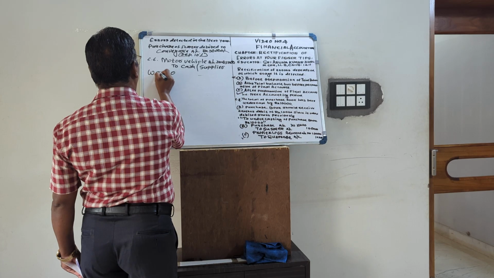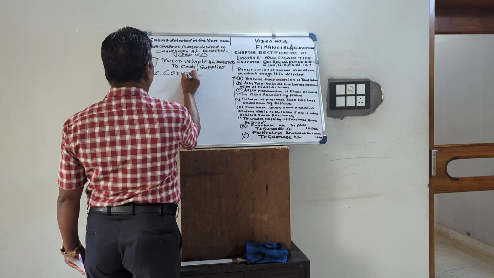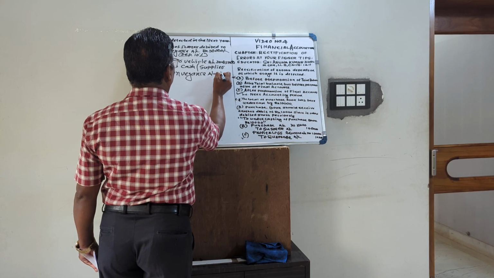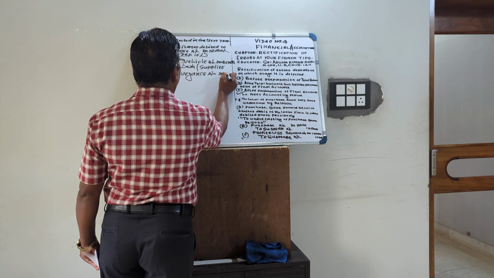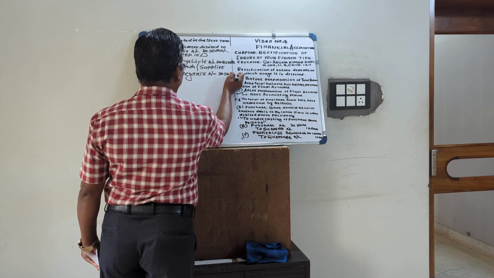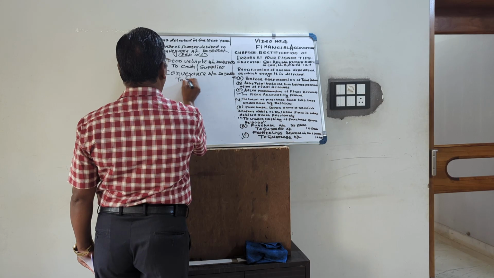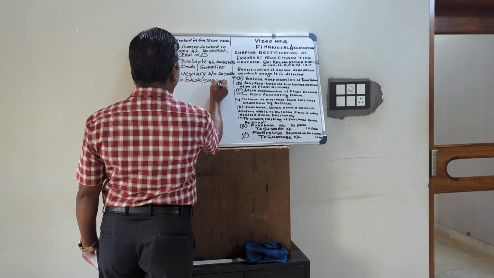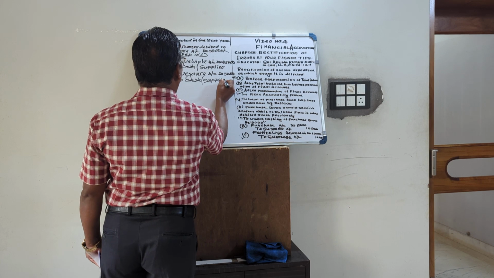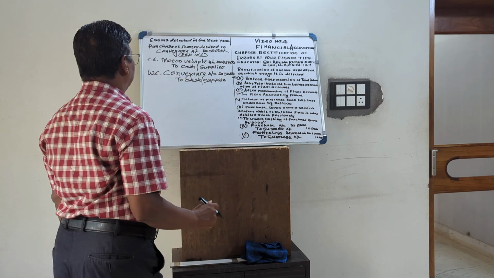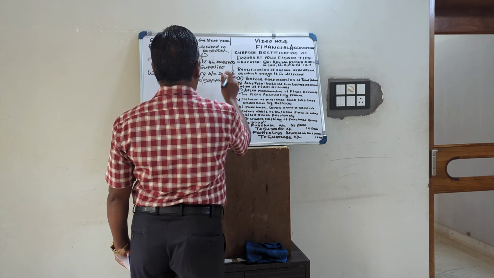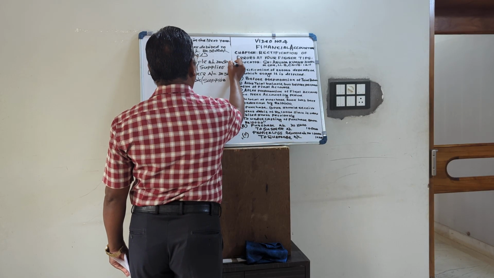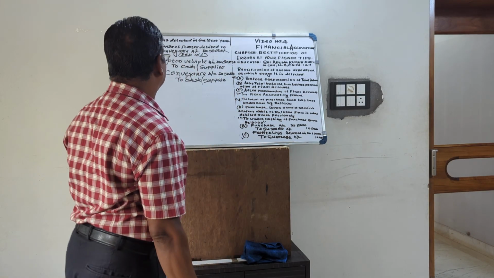Wrong entry: conveyance account 50,000 to cash or supplier. At the time of purchase in the previous year it should have been 50,000, but depreciation of 5,000 was charged in the first year.